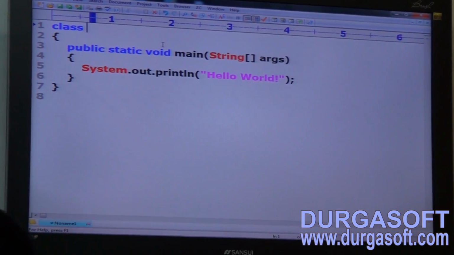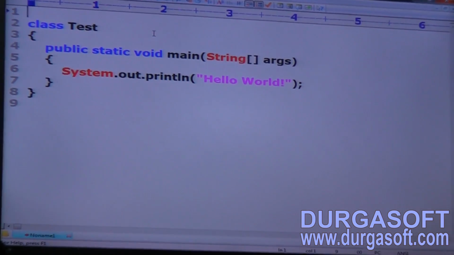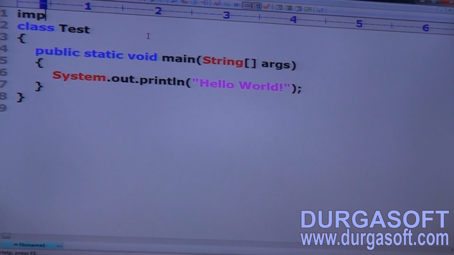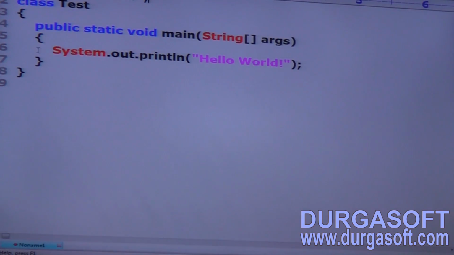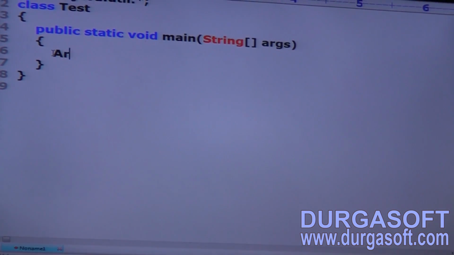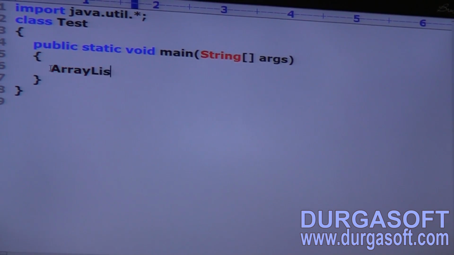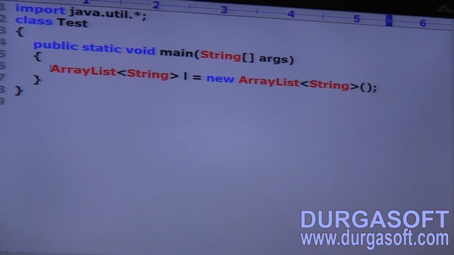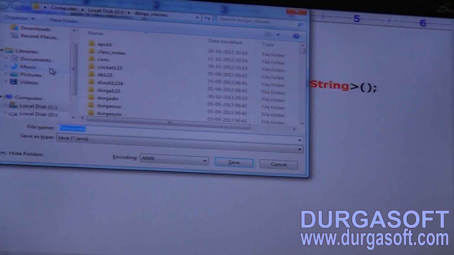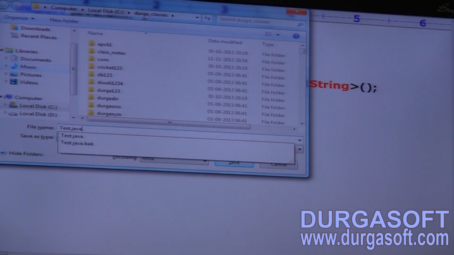I am taking class Test, import java.util.*. My target is: I am taking ArrayList of String l is equal to new ArrayList of String. Let me save this code as Test.java.